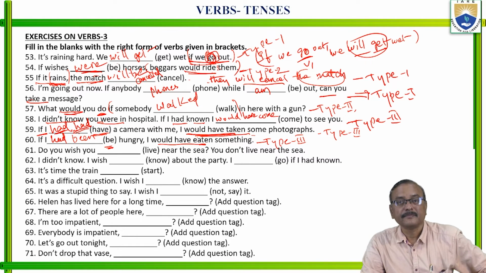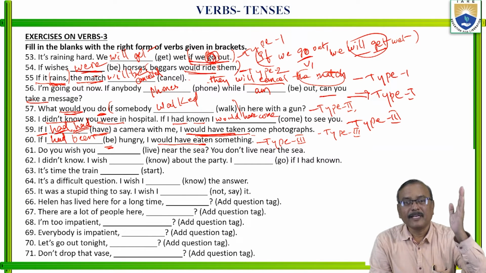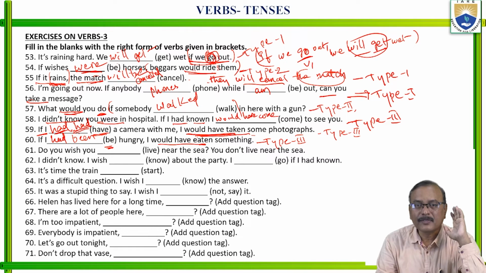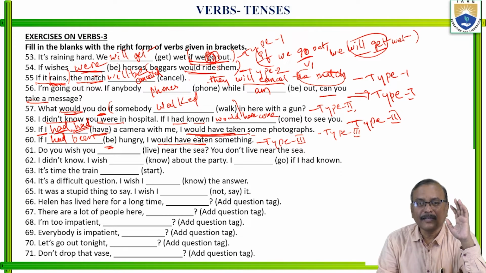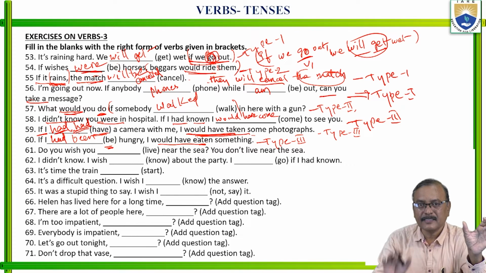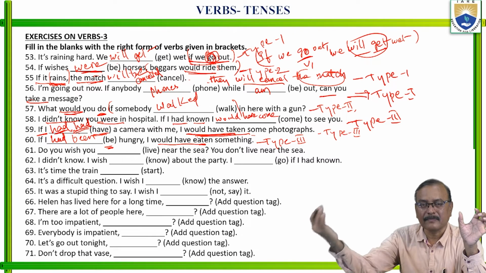Is it clear now? Whenever you get if clauses or subordinate clauses, you have to think of conditional clauses only. That is the rule. In if clauses or conditional clauses, if the if clause has present tense, the main clause should have future: will, shall, can or may.